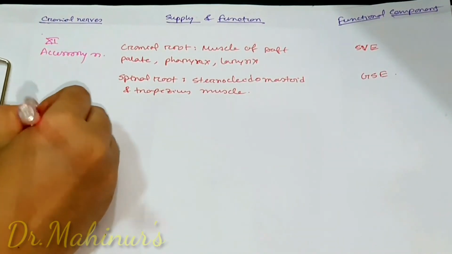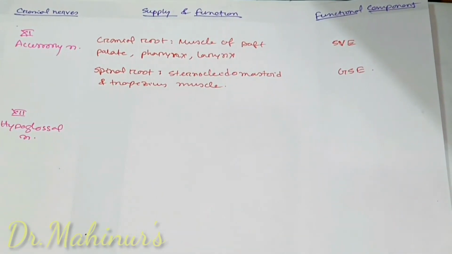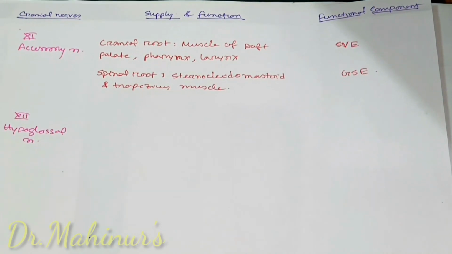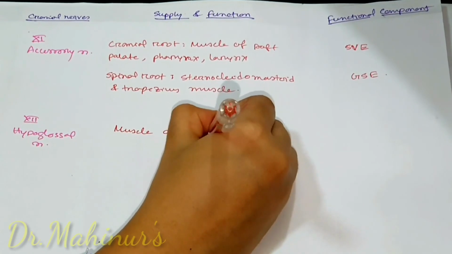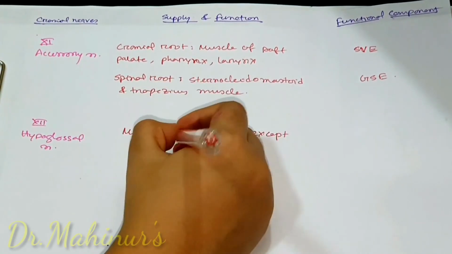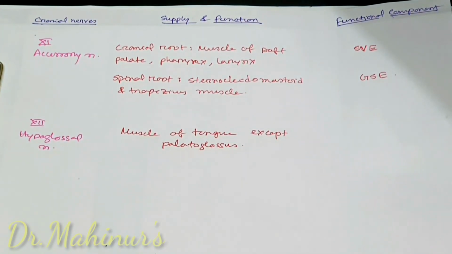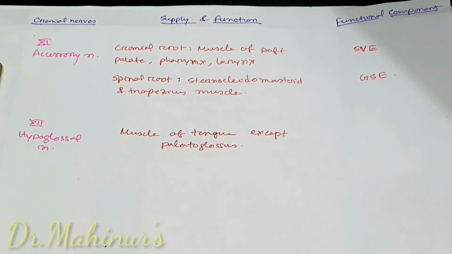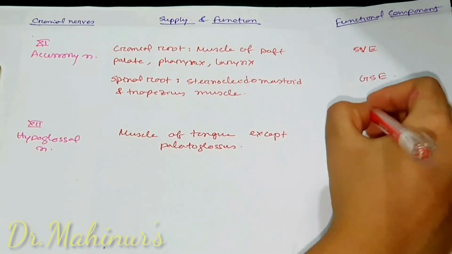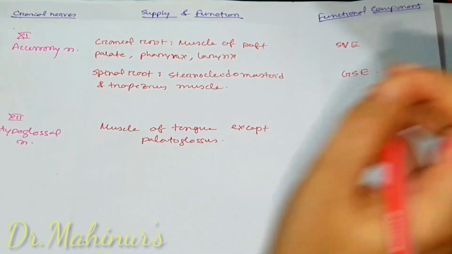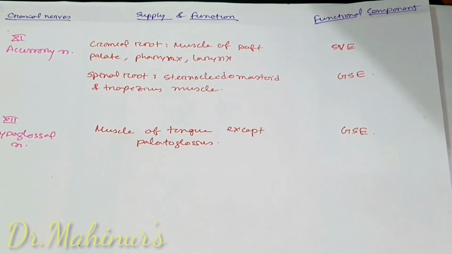Now number 12 cranial nerve, the last one, the hypoglossal nerve. It is purely motor and gives motor supply to most of the muscles of the tongue. It gives supply to the muscles of the tongue except palatoglossus. As the muscles of the tongue are not derived from the pharyngeal arch, the functional component of the hypoglossal nerve is general somatic efferent, efferent as it is purely motor.